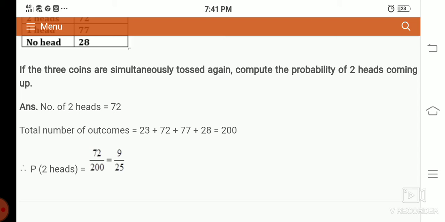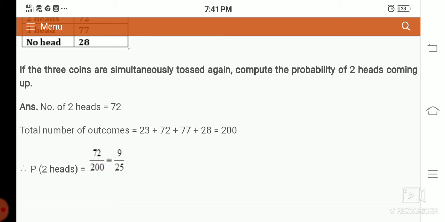Similarly, the probability of 3 tails, so the probability of no head. Sorry, the probability of no head. The probability of 3 heads is equal to the probability of no tail. So the probability of no tail is 23 divided by 200.